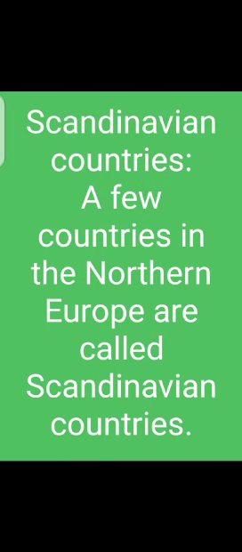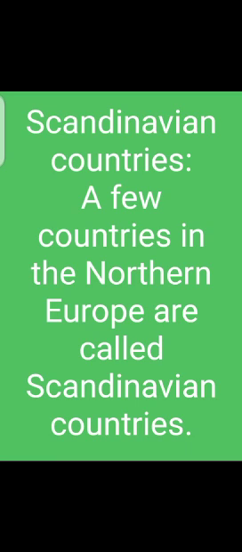Then another piece of information about Europe is the Scandinavian countries. What is meant by Scandinavian countries? A few countries in northern Europe are called Scandinavian countries. These countries are located near the water, near the Atlantic Ocean.